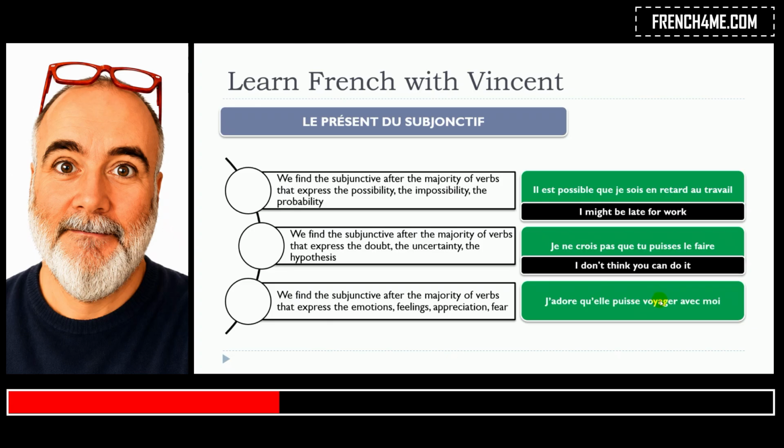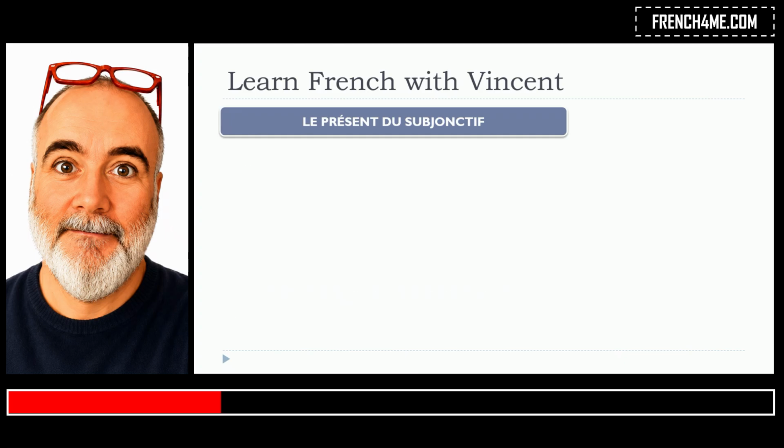J'adore qu'elle puisse voyager avec moi. So j'adore, in that case, of course, you express your appreciation. So remember the emotions, the feeling, appreciation and fear. J'adore qu'elle puisse. So one more time, it's the verb pouvoir, hein, qu'elle puisse voyager avec moi. Alors, il est possible que je sois en retard au travail. Je ne crois pas que tu puisses le faire. J'adore qu'elle puisse voyager avec moi.